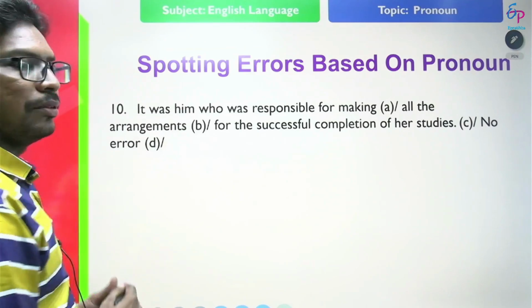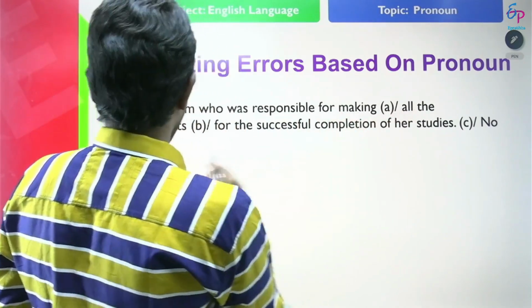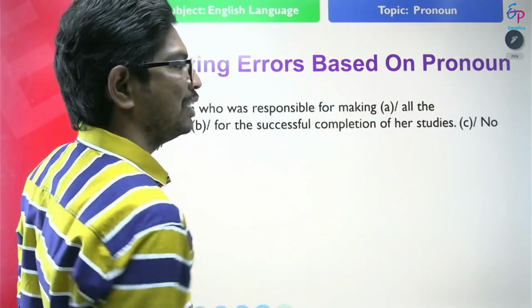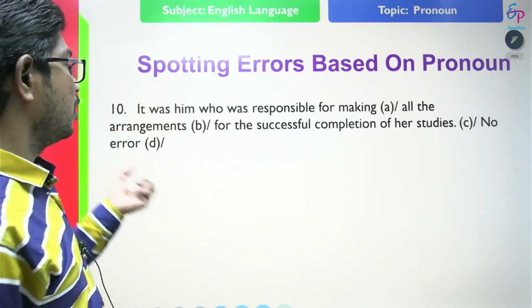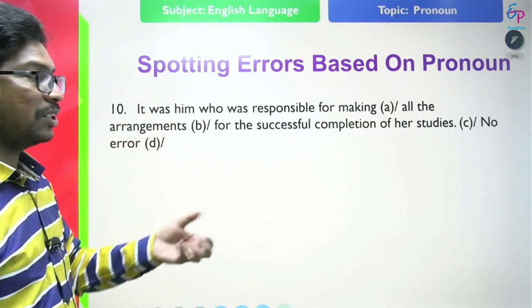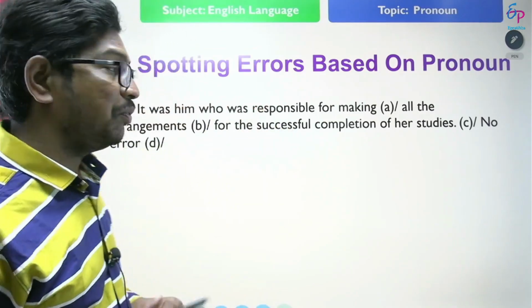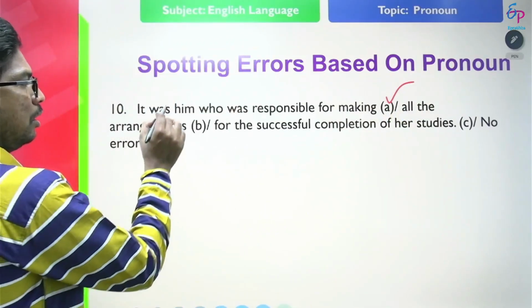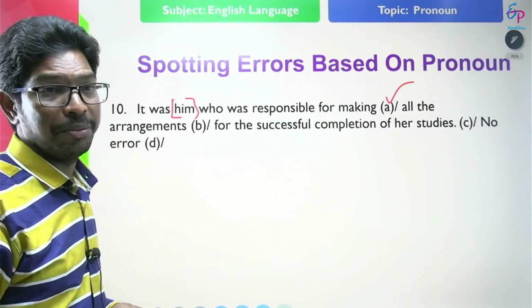It was him who was responsible for making all the arrangements for the successful completion of her studies. In this statement, we find the error at A, because here him is used as the subjective complement.